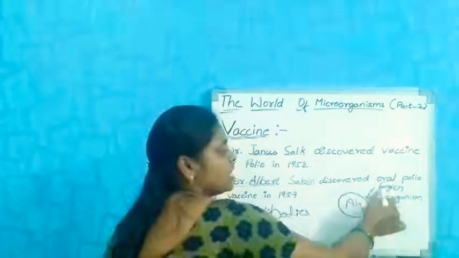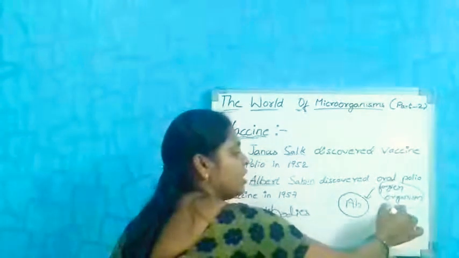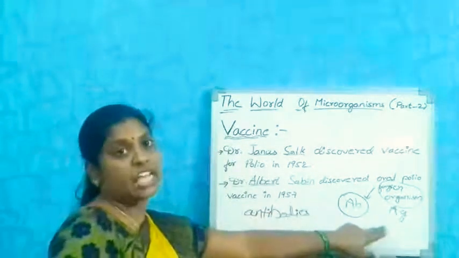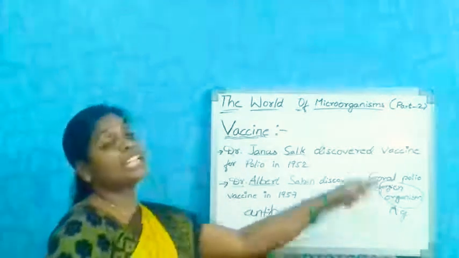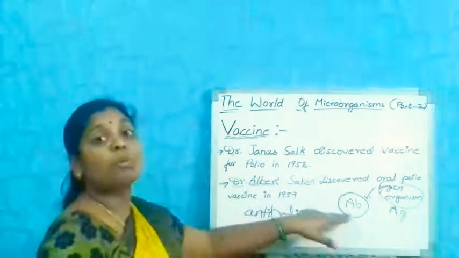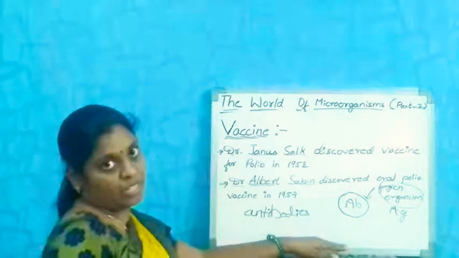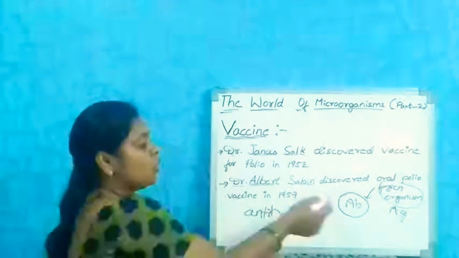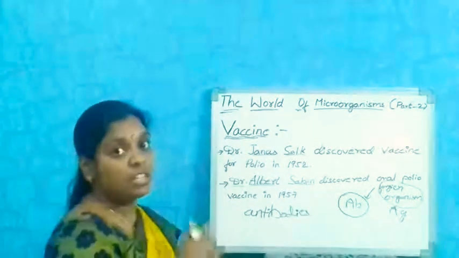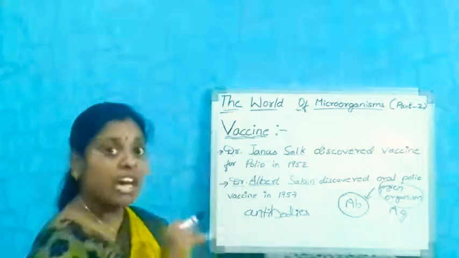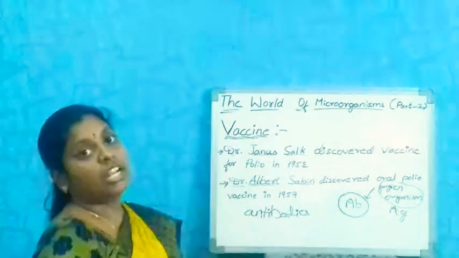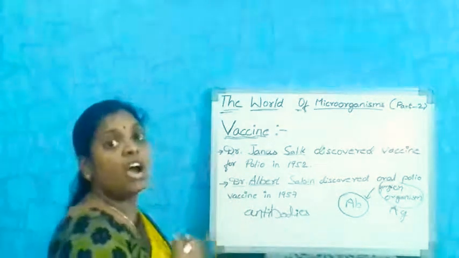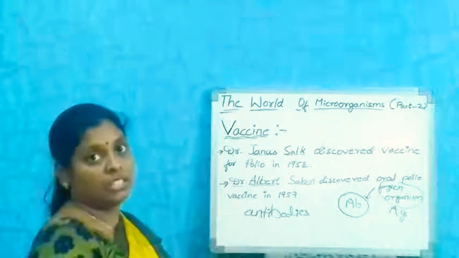The foreign organism, we call it an antigen. When this antigen enters into our body, our body produces antibodies. If our body is not ready to produce these antibodies, this means we are sick towards that organism. It means that organism is stronger than us, so we are not able to produce those antibodies.